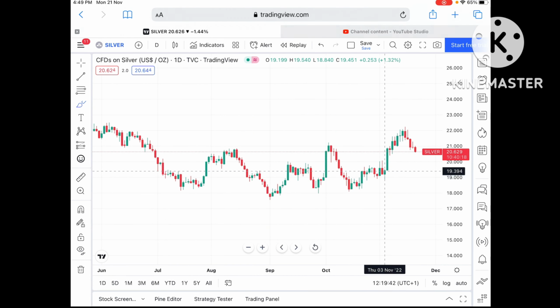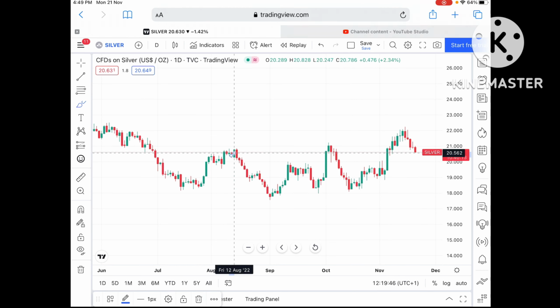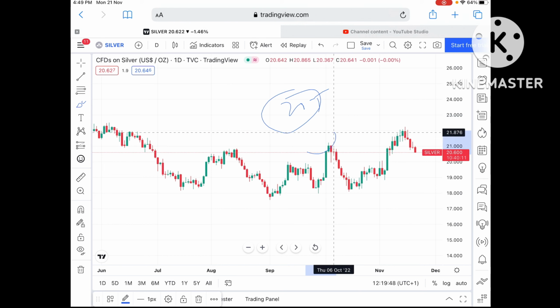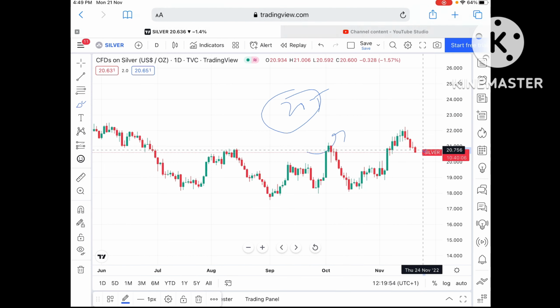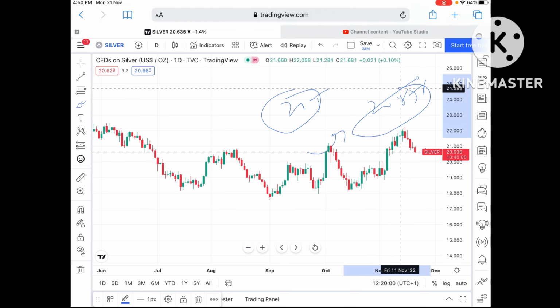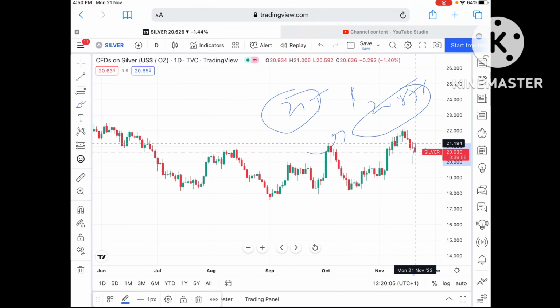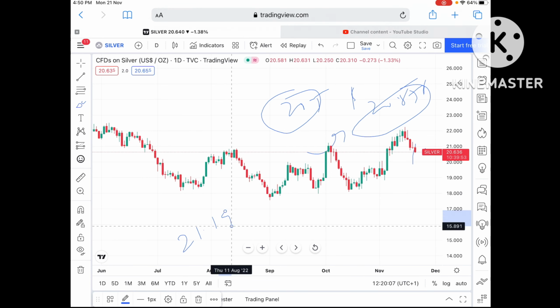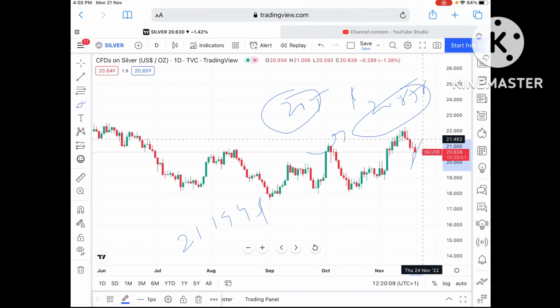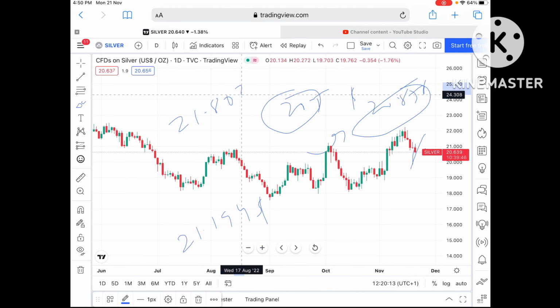But suppose a swing forms at this particular level, as you can see a support coming at around 20.5, so from there a bounce back can come. Suppose it touches this level and goes upside, then it can move further higher and touch a level of around $20.878. This $20.878 is again a weak resistance, so chances are very high it can go towards a level of $21.194. And if that level goes further upside, then it can go further high towards a level of $21.803.